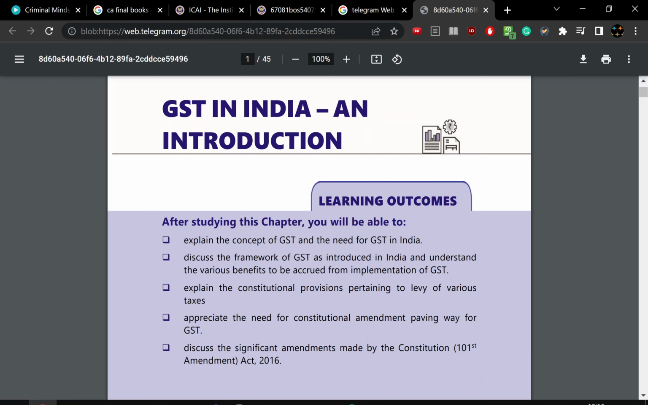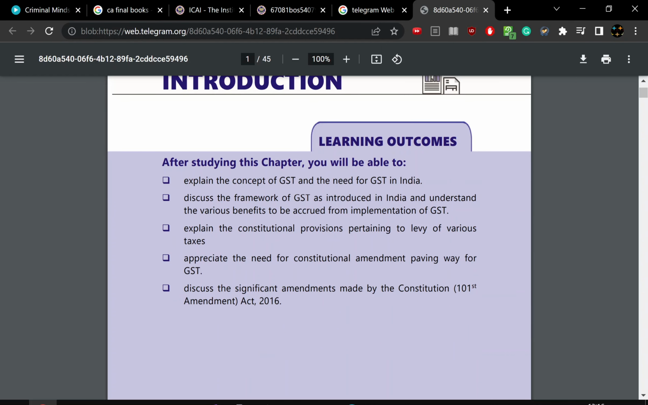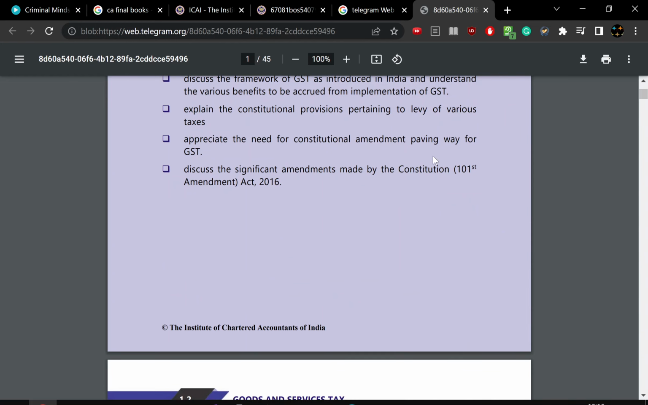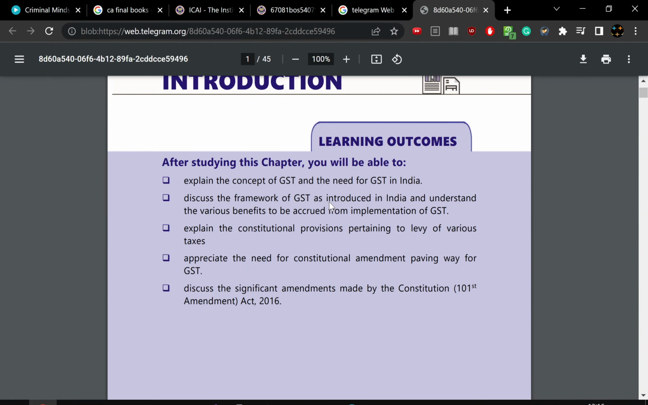After studying this chapter, you will be able to explain the concept of GST and the need of GST in India, and discuss the framework of GST introduction in India, understanding various benefits according to the implication of GST, explaining the constitutional provisions of levying various taxes, appreciating the need of constitutional amendment paving the way for GST, and discussing significant amendments in the constitution. So these are the 5 areas you're going to see after this chapter.